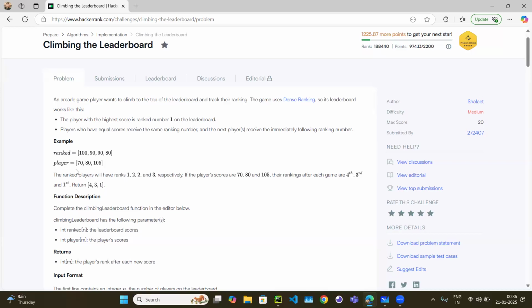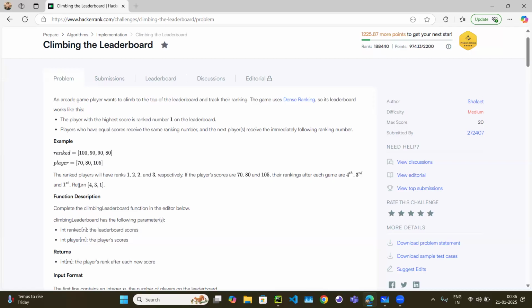He says, okay, my rank may be worse, so I will play again, and he scores 80. Now his rank improves because 80 comes here, 100 is rank 1, 90 is rank 2, 80 is rank 3. So now he scores rank 3. Now he plays again and scores 105. 105 comes before 100, so he gets rank 1. So the answer will be 4, 3, 1.